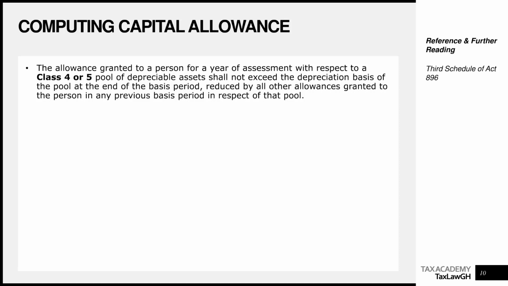If the balance on the pool is 700 Ghana cedis, the highest amount of allowance you can grant is 700 Ghana cedis. You cannot grant allowance such that the balance on the pool becomes negative. Remember this concept. The highest you can grant is the current balance on the pool. You can't grant more than the pool has. The principle is you can't give what you don't have, if you remember that popular saying.